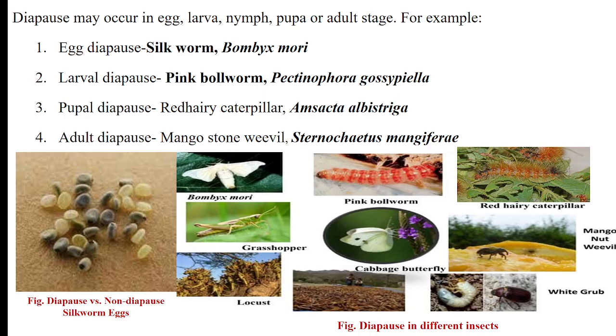So this diapause may occur in any stage like egg, larva, nymph, pupa or adult stage. For example, the egg or embryonic diapause is present in the silkworm, that is Bombyx mori, a beneficial insect. Then the larval diapause is present in pink bollworm, that is Pectinophora gossypiella, a serious pest of cotton. Then pupal diapause is present in red hairy caterpillar, that is Amsacta albistriga, and adult diapause is present in the mango stone beetle, that is Sternochetus mangiferae. You can see here these are the insects where diapause is present in different stages.